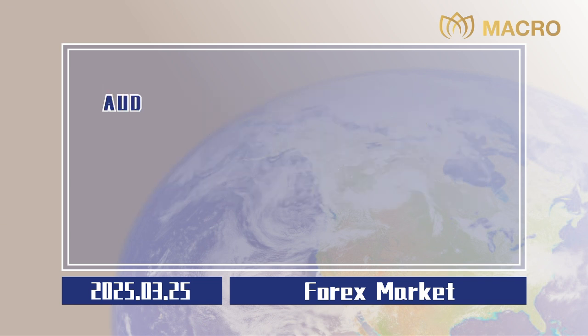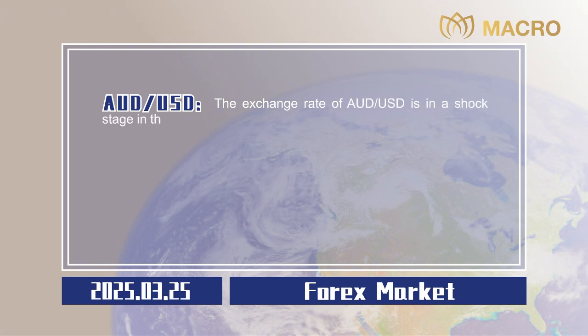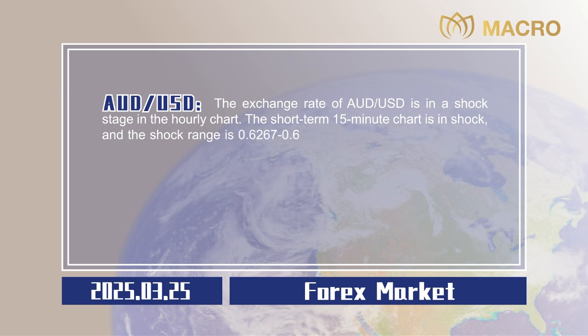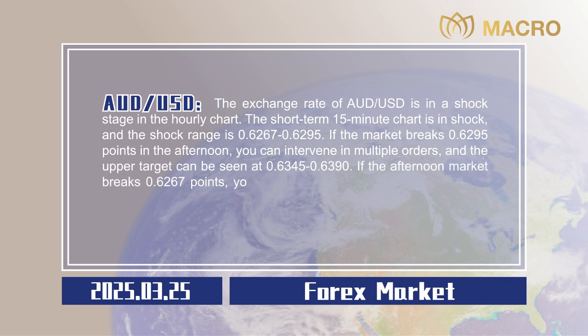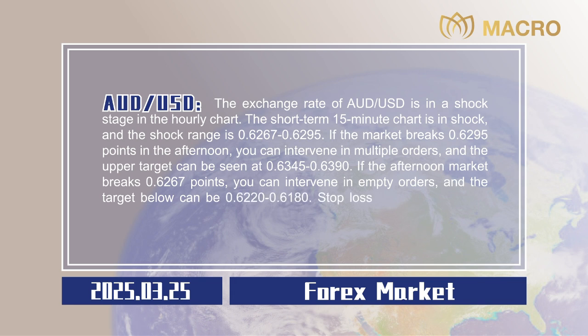0.0020. Australian dollar to US dollar. The exchange rate of Australian dollar to US dollar is in a shock stage in the hourly chart. The short-term 15-minute chart is in shock, and the shock range is 0.6267 to 0.6295. If the market breaks 0.6295 points in the afternoon, you can intervene in multiple orders, and the upper target can be seen at 0.6345 to 0.6390. If the afternoon market breaks 0.6267 points, you can intervene in empty orders, and the target below can be 0.6220 to 0.6180. Stop losses are all 20 points,